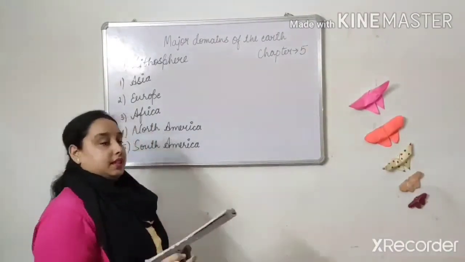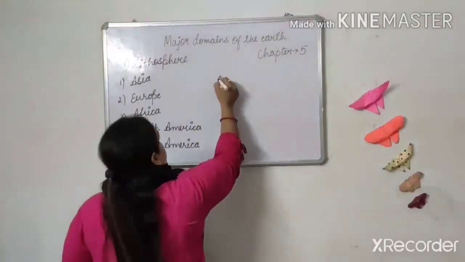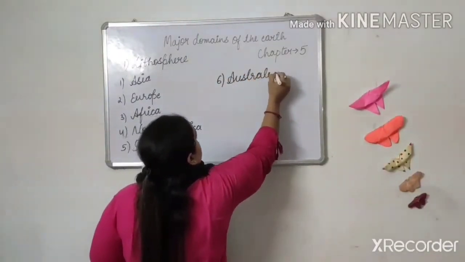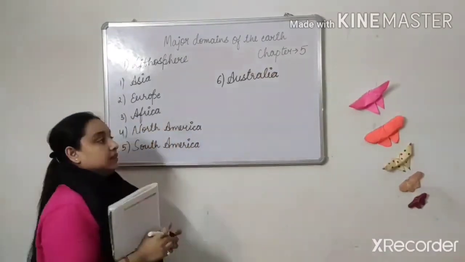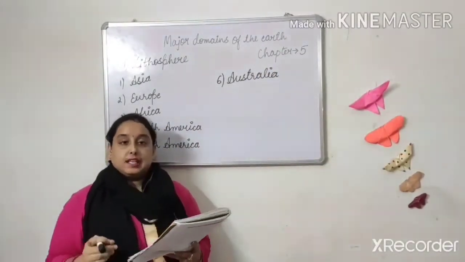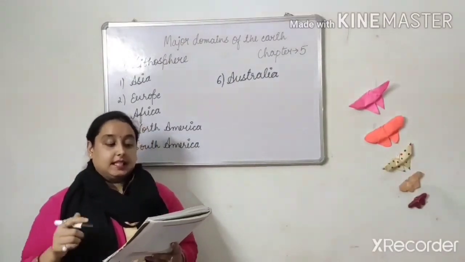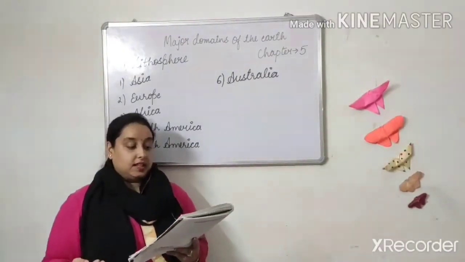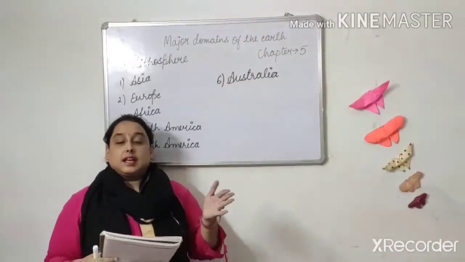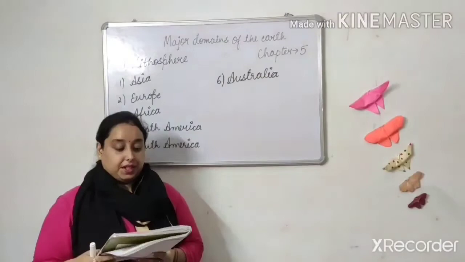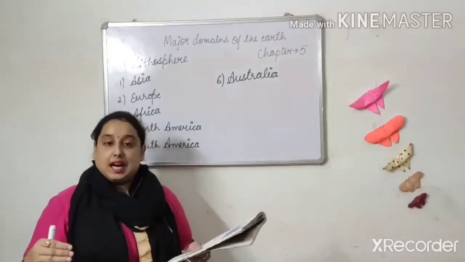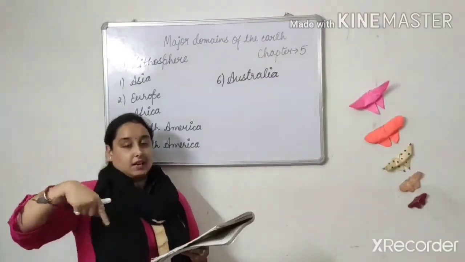Now come to our next one, that is Australia. Australia is the smallest continent that lies entirely in the southern hemisphere. It is surrounded on all sides by ocean and seas. ये किससे surrounded है?